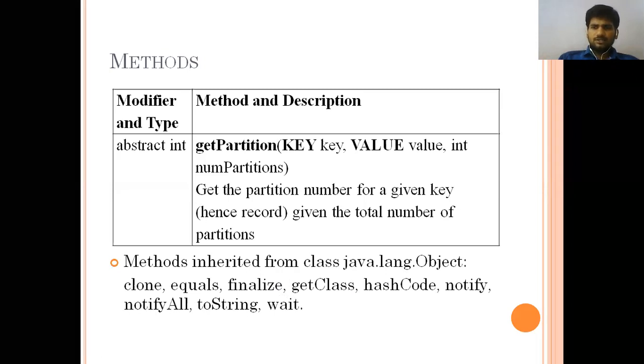So the concept of inheritance we need to apply. Once our data set is there, for example if I need a duplicate copy of the data set, I can use the clone method. I need to find which equals are there in the data set. Then finalize takes the current query from the user and finalizes what we need. Then getClass, hashCode, notifyAll, toString, everything is available.